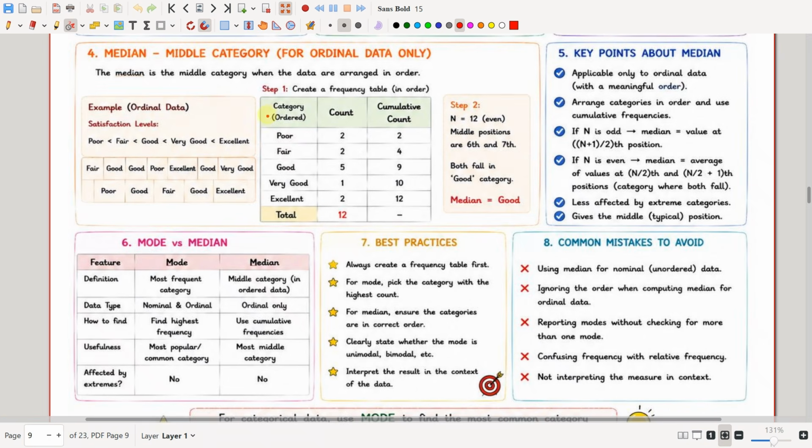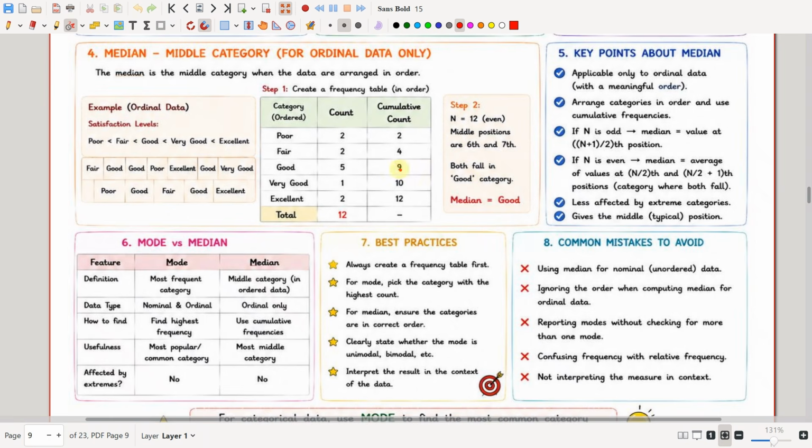We are going to count each category and represent it in a frequency table like this, and do a cumulative count. Cumulative count means this 2 will be written here, then 2 plus 2 is 4, 4 plus 5 is 9, 9 plus 1 is 10, 10 plus 2 is 12. This is what we call a cumulative count. So here n is equal to 12, which means the middle positions are the 6th and 7th.